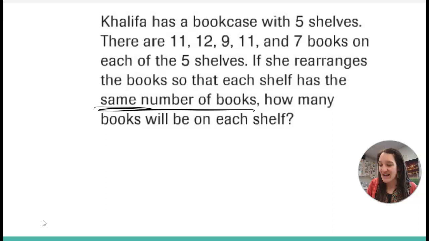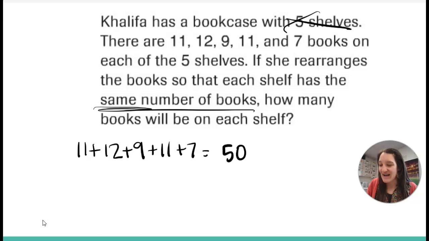So let's add up and see how many books we have total. Pull out your calculator for that. Don't include the 5 because the 5 is not how many books. The 5 tells us how many shelves there are. So we got 11 and 12 and 9 and 11 and 7. So we got 50 total books. And if we want to make them equal between the 5 shelves, we're going to divide it by 5, right? Which will give us 10. So 10 books on each shelf.